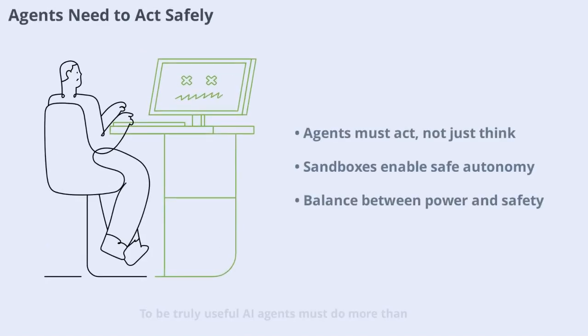To be truly useful, AI agents must do more than just generate text. They need to execute code, browse the web, and interact with tools. Sandboxes make this possible without exposing your systems to unnecessary risk. They allow agents to act autonomously, but within strict boundaries. This balance between capability and safety is at the heart of modern AI engineering.